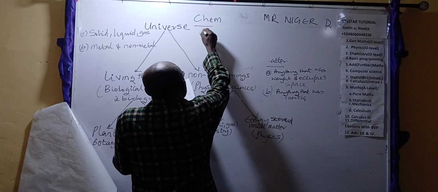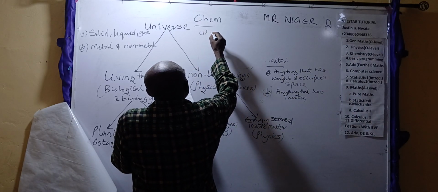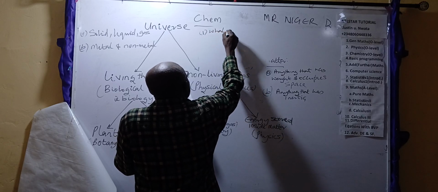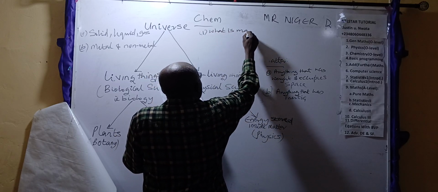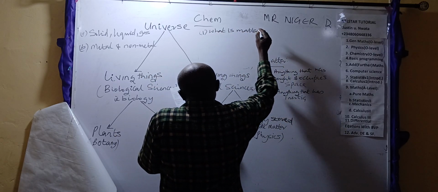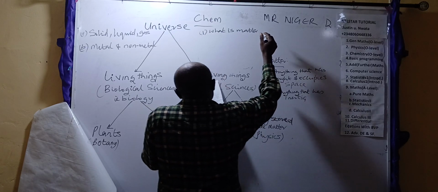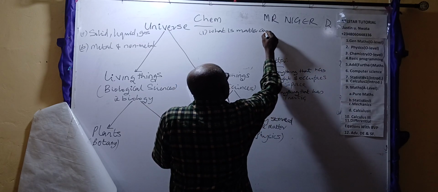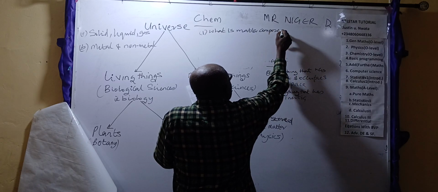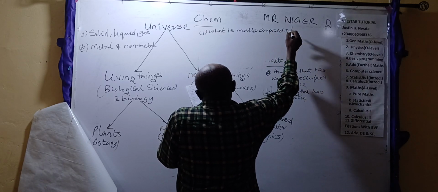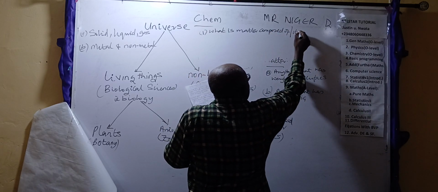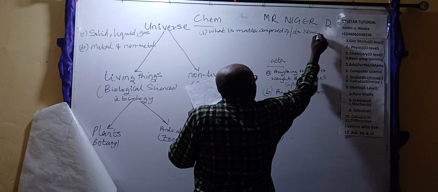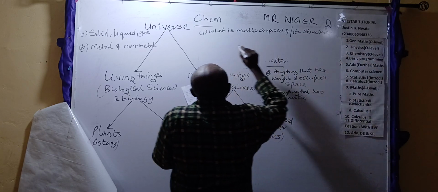One, what is matter composed of, together with its structure. That's the concern of chemistry.